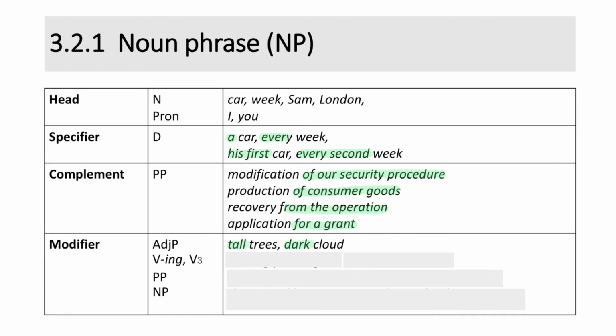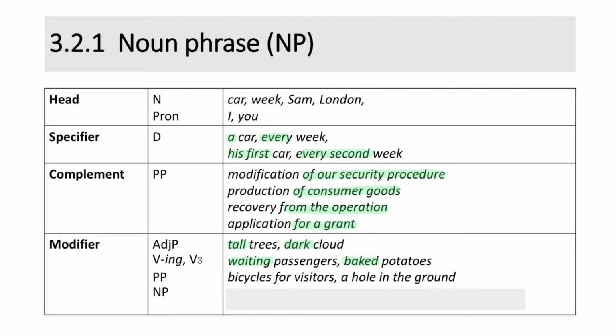In the noun phrases like waiting passengers and baked potato, the modifiers are waiting and baked. In the noun phrases like bicycle for visitors and a hole in the ground, the modifiers are for visitors and in the ground. And in the last one, the second longest river in the world, the Amazon, the modifier is the noun phrase, the Amazon.